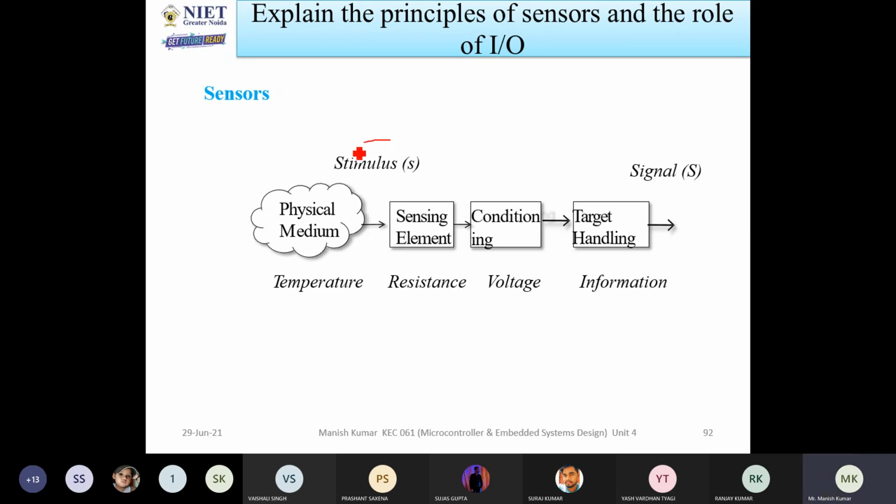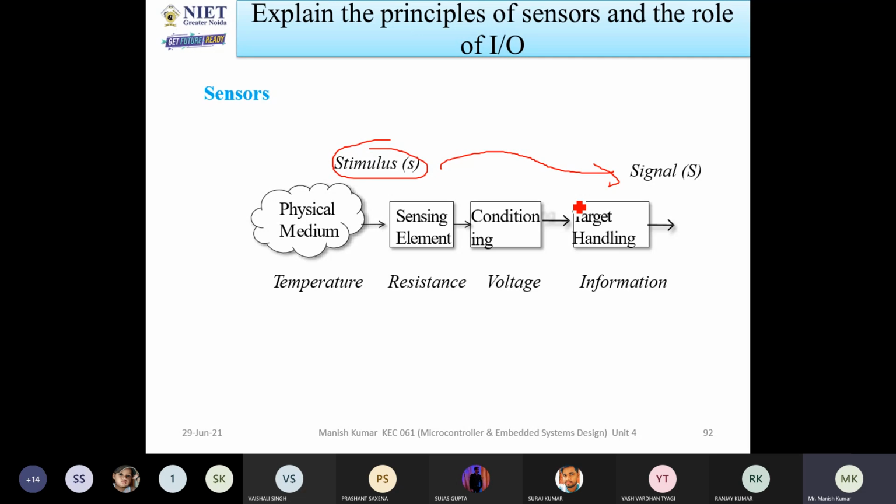The first thing is called stimulus. A stimulus is a detectable change in the environment, or you can say in the physical world. If any change is happening outside in the environment, and you are able to detect it, then it is called a stimulus. From the stimulus, you have to convert it into the corresponding signals.